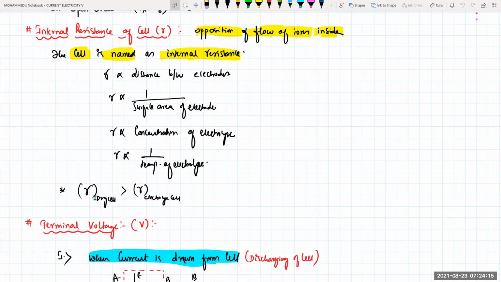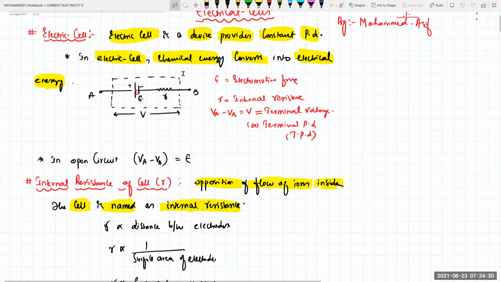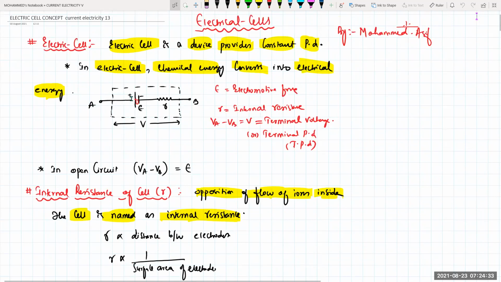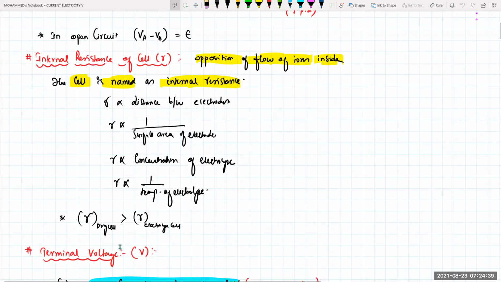So what is the internal resistance? Internal resistance is represented by small r. It is the opposition to the flow of ions inside the cell. This internal resistance is directly proportional to the distance between the electrodes, the positive and negative terminals. It is inversely proportional to the surface area of the electrodes, directly proportional to the concentration of the electrolyte, and inversely proportional to the temperature of the electrolyte. The lower the temperature, the more the internal resistance. That is the reason the internal resistance of a dry cell will always be greater than that of an electrolyte cell. Clear?